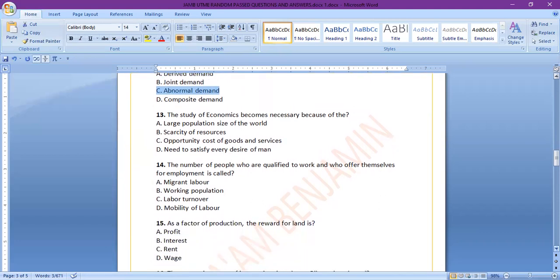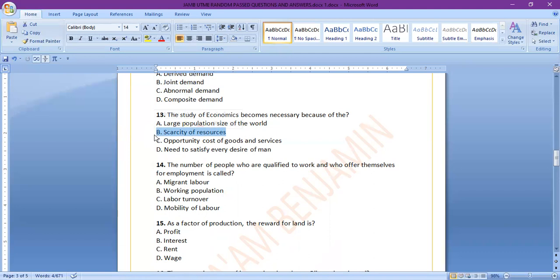I hope you're following. The study of economics becomes necessary because of the: A, large population size of the world; B, scarcity of resources; C, opportunity cost of goods and services; D, need to satisfy every desire of man. I know most of you will know this question. Number 13, the answer is B, scarcity of resources. That's a major reason why the study of economics was introduced in the first place.